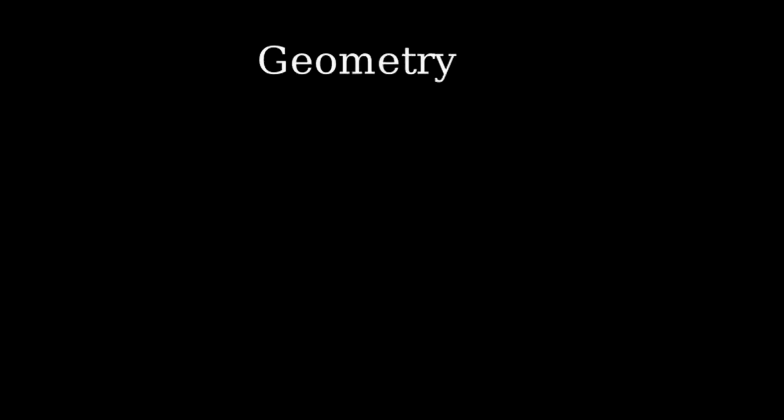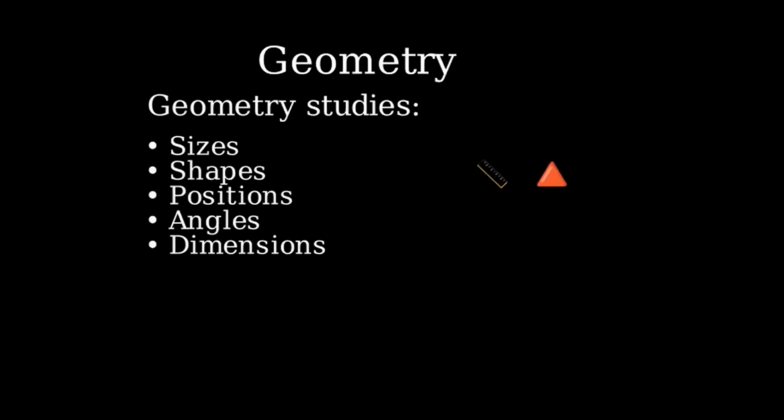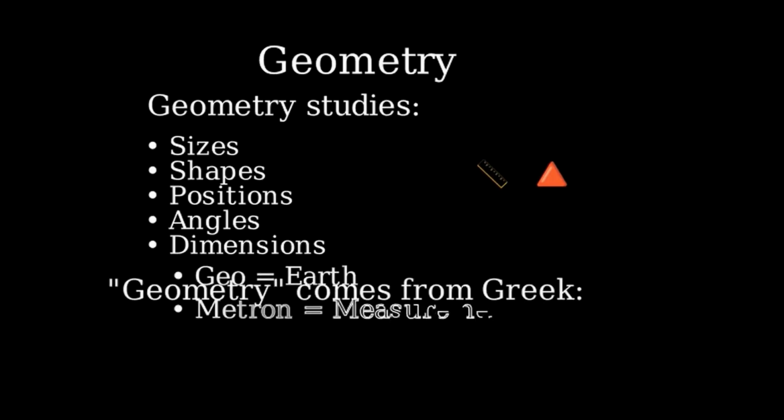Let's start our journey into geometry right from the beginning. What is geometry? Geometry is a branch of mathematics that studies the sizes, shapes, positions, angles, and dimensions of things. Simply put, it's the math of shapes and space. The word geometry comes from the Greek words geo, meaning earth, and metron, meaning measurement. Ancient civilizations used it for practical purposes like building, surveying land, and astronomy.